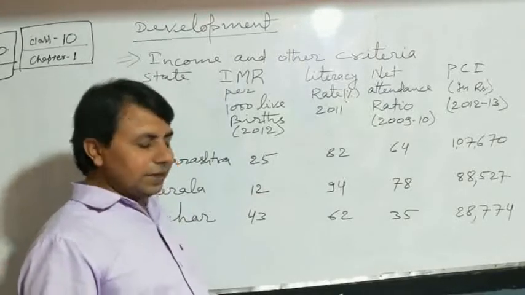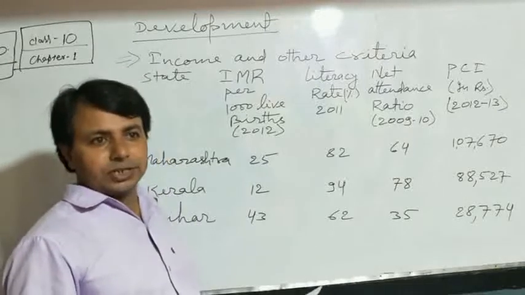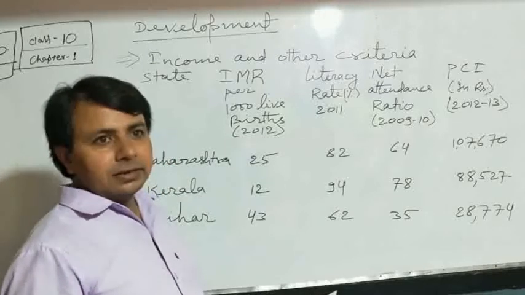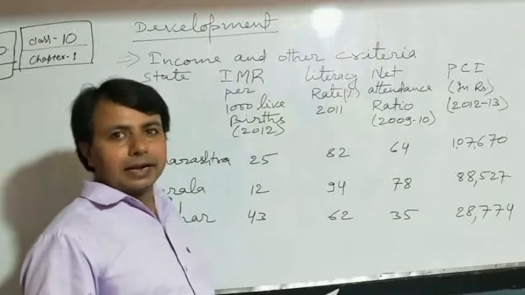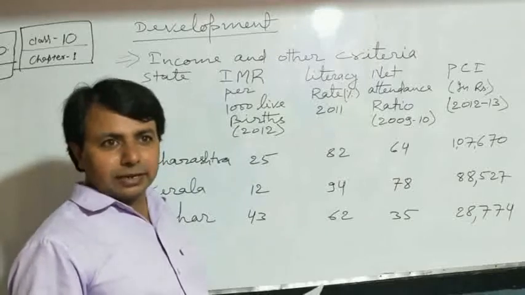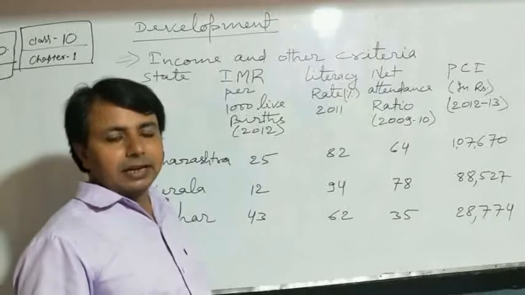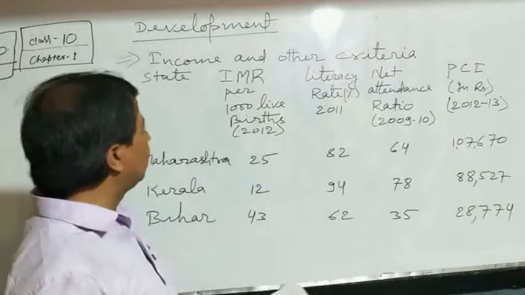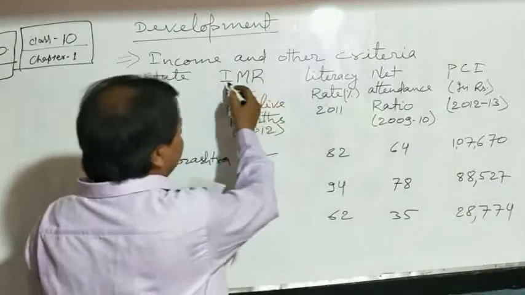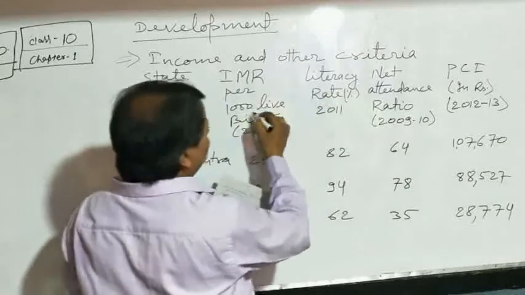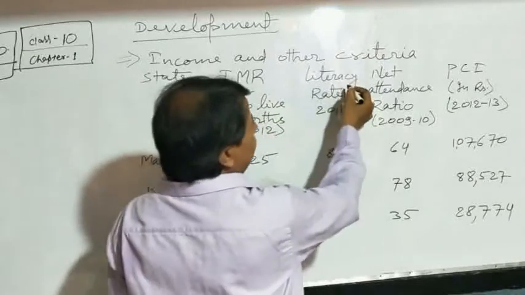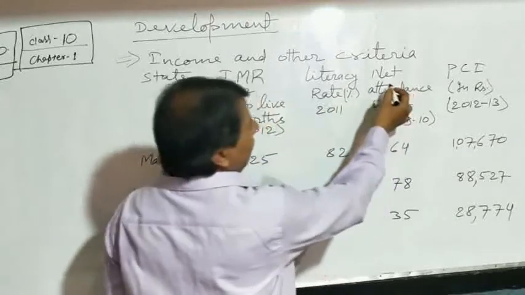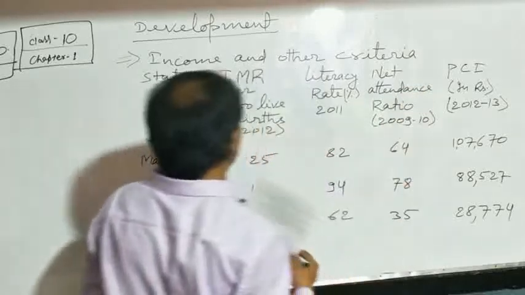Students, till now we discussed the comparison of different countries or states on the basis of income or per capita income. But we should know that there are some other criteria in addition to income or per capita income. We can compare different countries on the basis of these criteria: the infant mortality rate per 1,000 live births. Second criterion is literacy rate in percent. Third criterion is net attendance ratio.